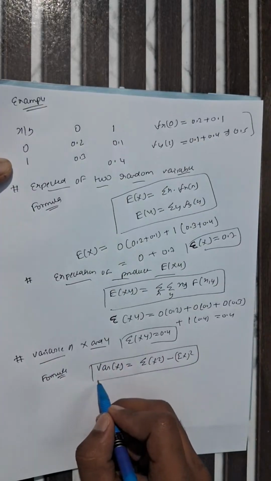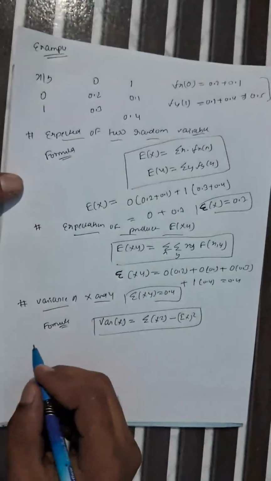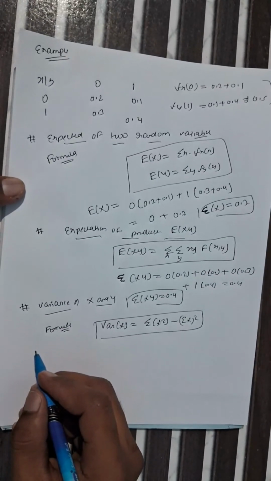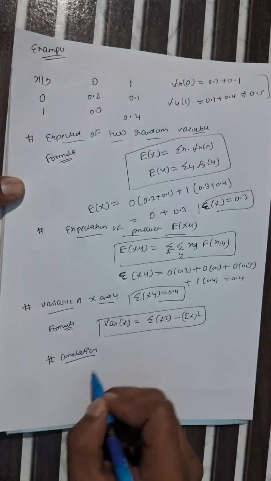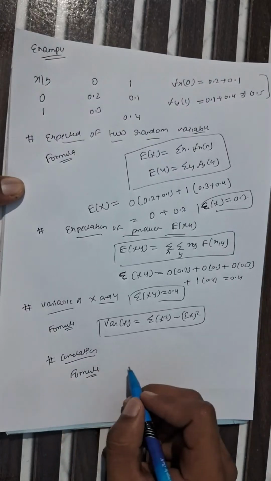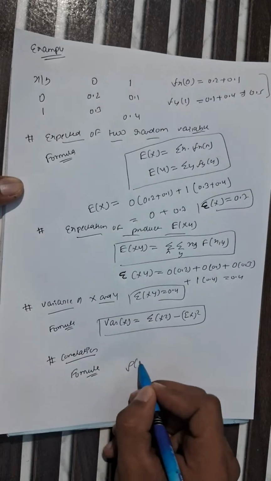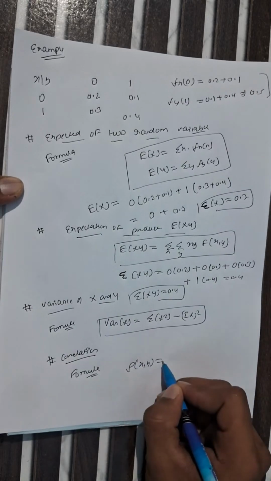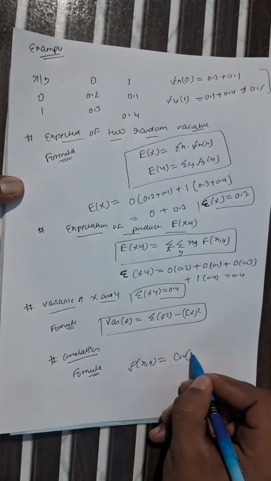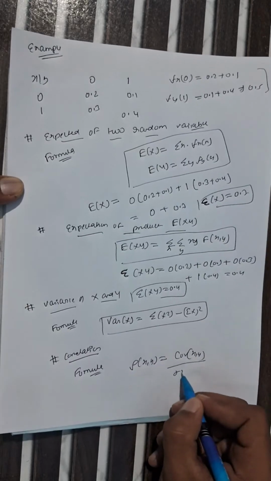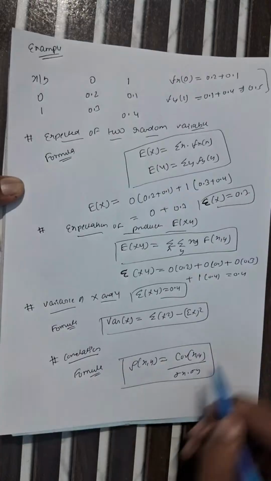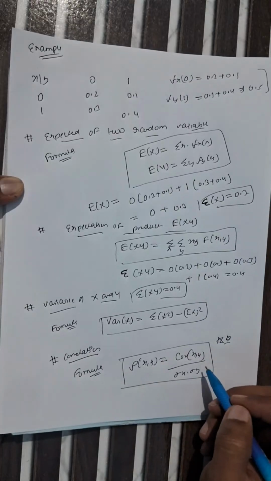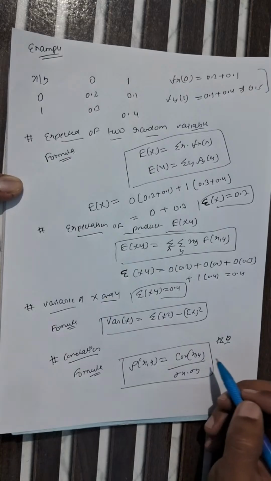And what is the formula of correlation? The correlation formula can be represented as rho of x comma y equals covariance of x comma y divided by sigma of x into sigma of y. This is a very important formula. Many times it is asked in the VTU examination. Using this formula, we have to calculate one question. It compulsorily comes in the exam. So you have to remember all the formulas from module 2.